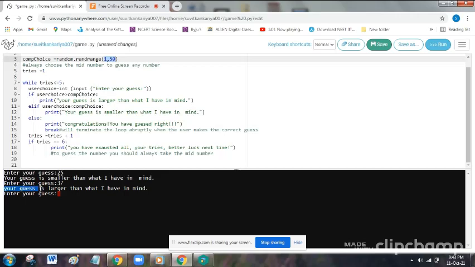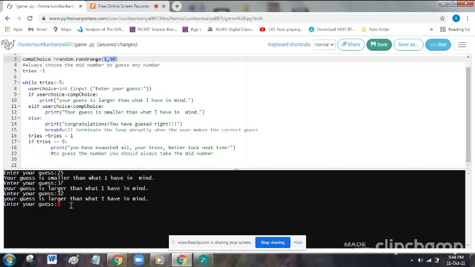Now it says your guess is larger than what I have in mind. Means the computer number is smaller than 37. Now it lies in the range of 25 and 37. So we'll take the mid number from it, which should be 32. Here it is larger, so the number should be between 25 and 32.